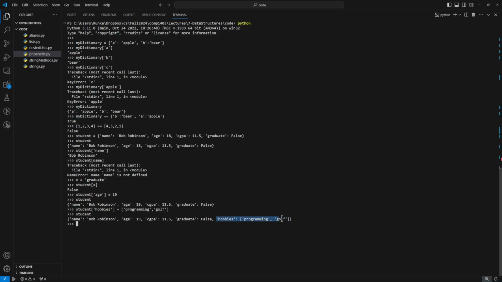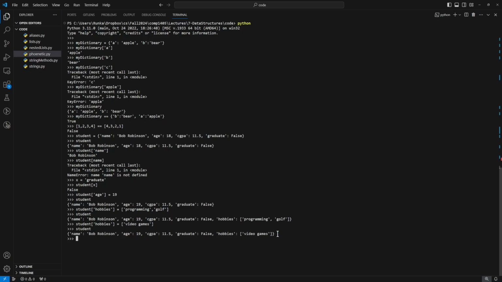So it's still a key value pair. If we ask what's the key, it's hobbies. If we ask what's the value, it's this list, but then we can access parts of that value as we would access any other list. Notice if I assign something else to this, so if I say student at hobbies equals video games and press enter, it replaces the value at that location. So it takes the existing key and says, oh, now it has this value instead of the value it had.